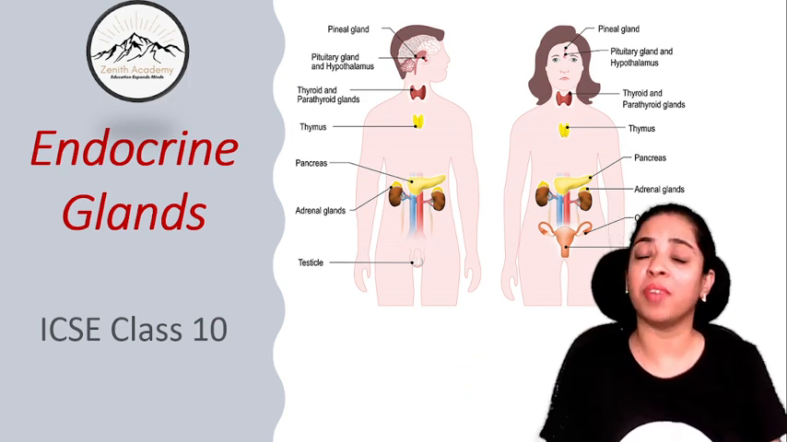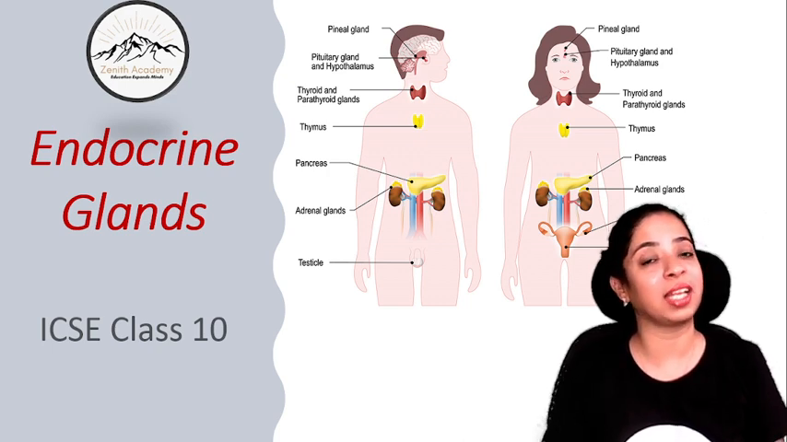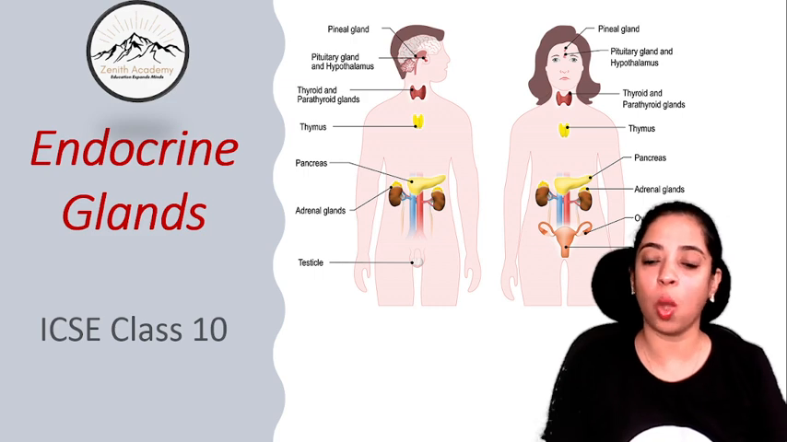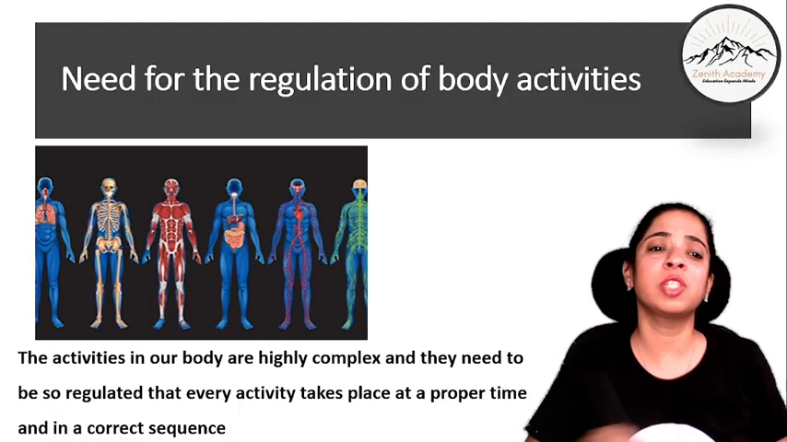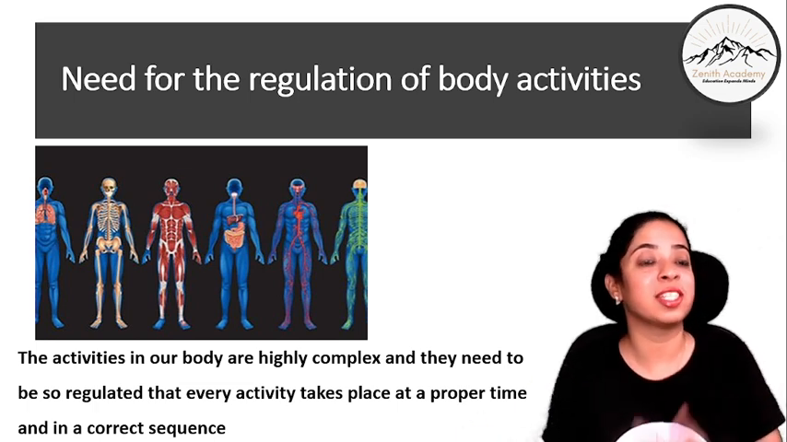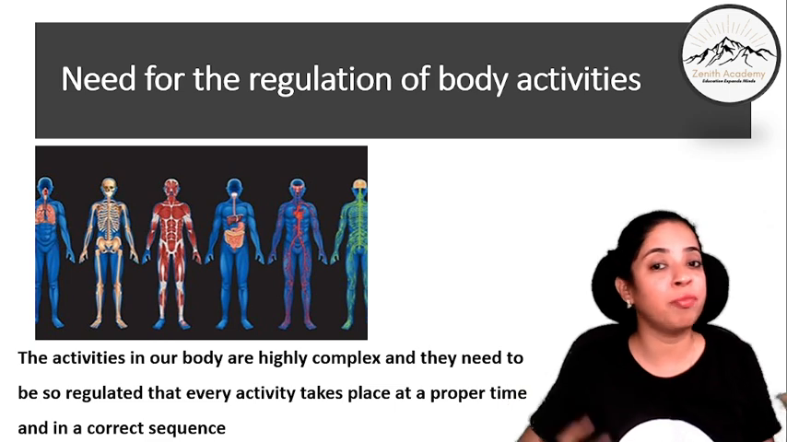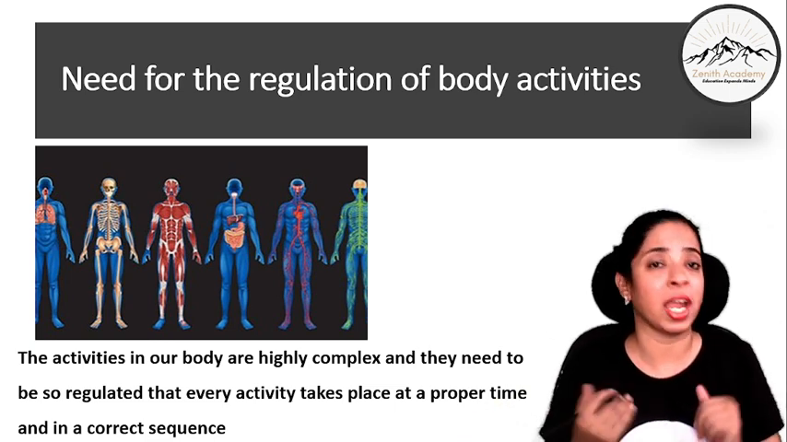Today we are doing a very important chapter from ICSE class 10, that is endocrine glands, and this is part 1 of the lecture series for endocrine glands. So the first question that arises in our mind is, why do we need an endocrine system? For the regulation of body activities. So why is there a need for regulation of body activities?